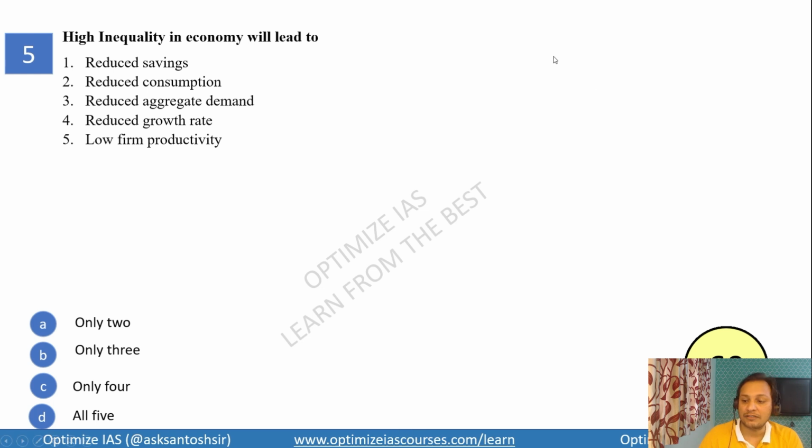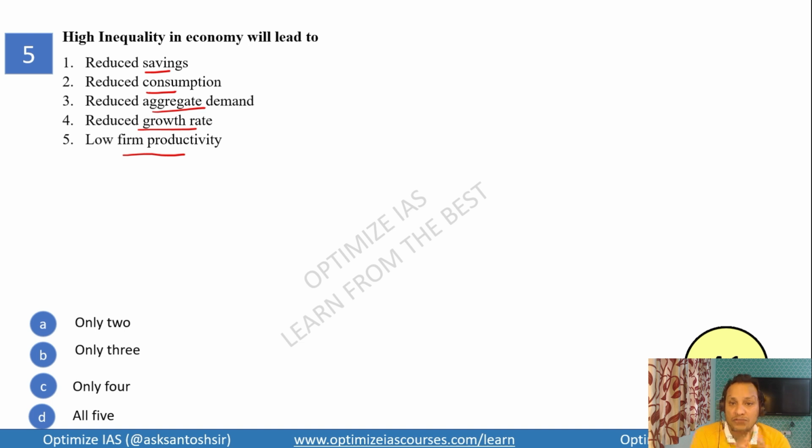Next question, your time begins now. This is the last question, guys. High inequality in economy will lead to reduced savings, reduced consumption, reduced aggregate demand, reduced economic growth, and low firm productivity. What is the answer? How many of them are result of high economic inequality?